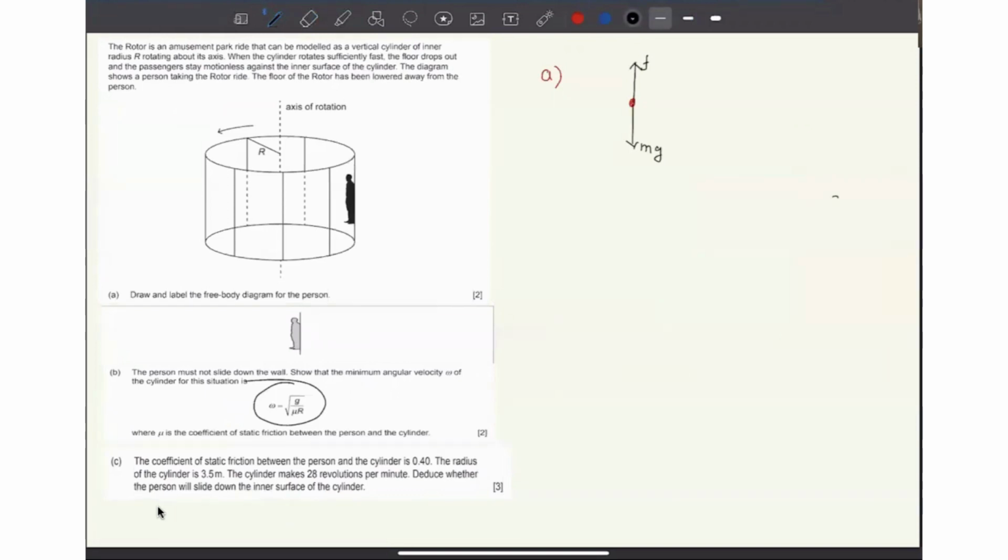Now, suppose the friction is not there, what will happen to the person? The person will fall down. What is the role of the friction? The friction is here to stop the person from falling. So that is how you decide the direction of the friction force.